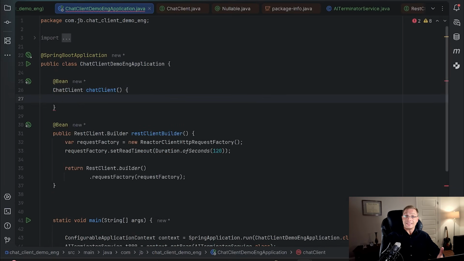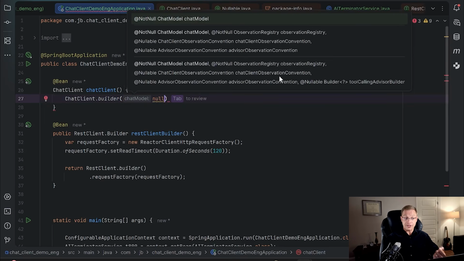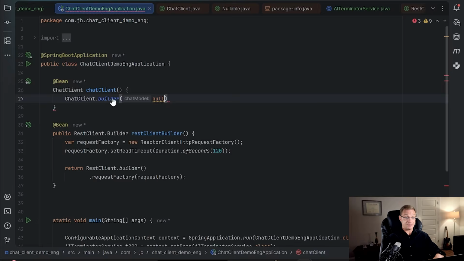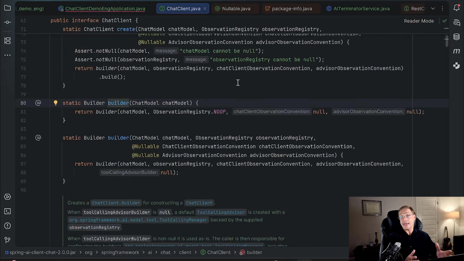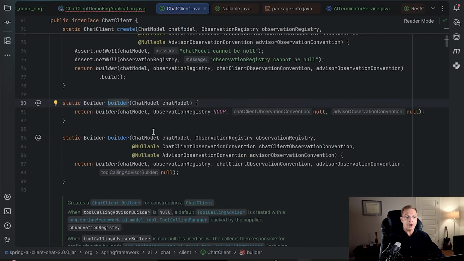Part of the new baseline of Spring AI 2 is immutable objects. As a result, cherchez le builder. Look for the appropriate builder. So let's see, maybe we have some ChatClient builder, and we do. If we try to put null here, we will see that IntelliJ warns us that it's prohibited as it knows the new Java feature, JSpecify. And JSpecify is used by Spring AI since version 2. You can see that most of the methods say whether it can be nullable or not.